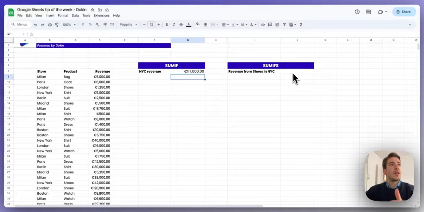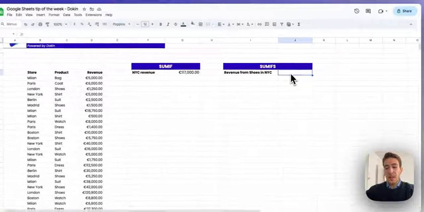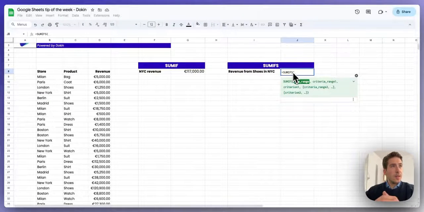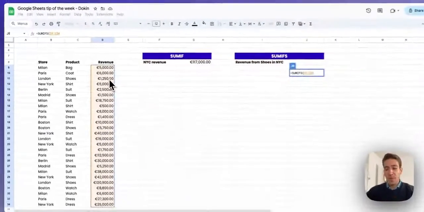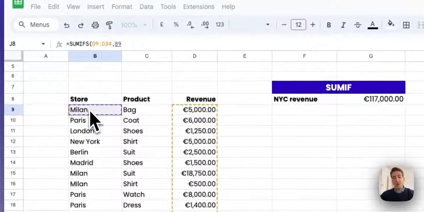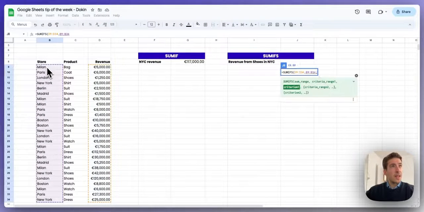Now I want to know the revenue that I'm making from shoes sales in New York. To do that, I'm using the SUMIFS function. So in this case, the first range that I'm selecting is the range that I want to sum. So it's my revenue. Once I have done that, I'm going to select the range where I'm going to call my first criteria. And so I want to first select my store. So I'm selecting my stores column. And then I'm adding the criteria that I'm going to call, which is New York.